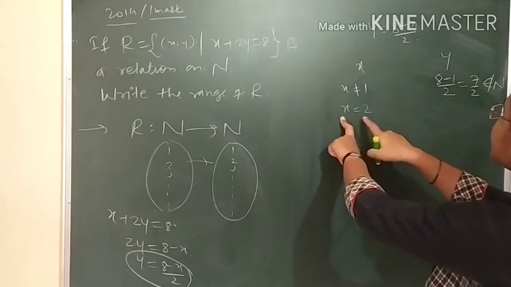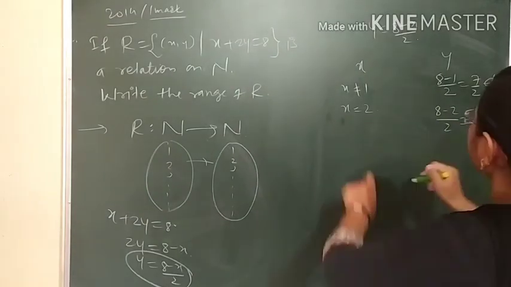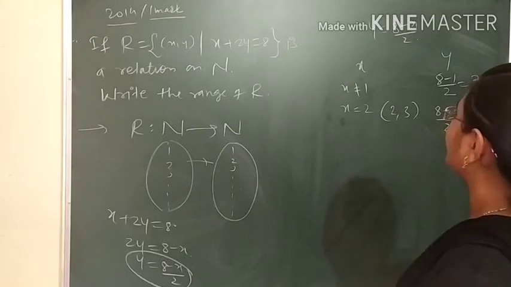Now if we take x equals 2, 8 minus 2 upon 2, that is 6 by 2, that is 3. So we can take the ordered pair 2, 3.